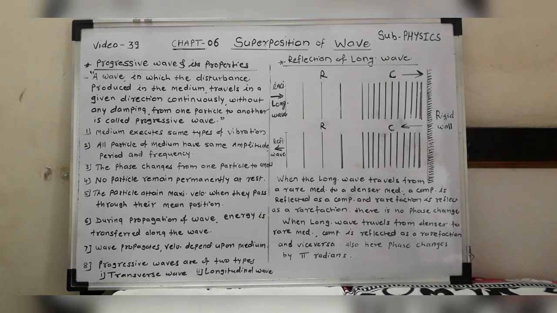On the other hand, when the longitudinal wave travels from the denser medium to the rare medium, what will happen? Then there is a slight change: a compression is reflected as a rarefaction while the rarefaction is reflected as a compression, and here the reversal of phase takes place. That means you have to observe a phase change of pi radian in this longitudinal wave when it travels from the denser medium to the rare medium. And this is nothing but the reflection of the longitudinal wave.